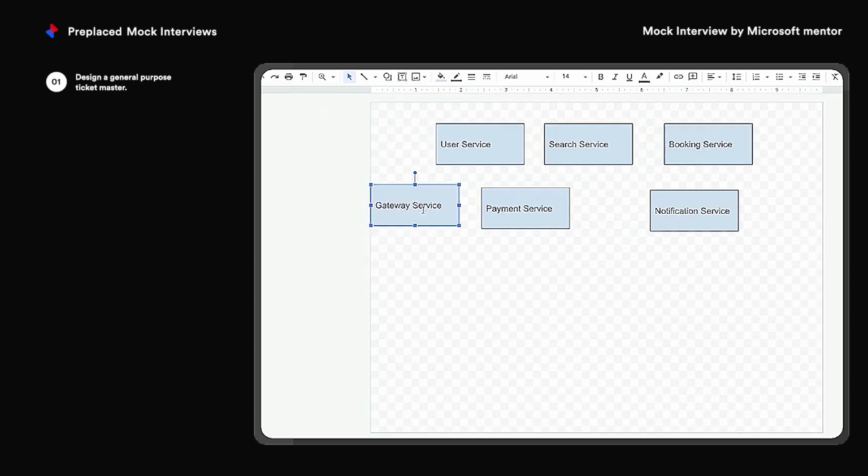The gateway service will be exposed to the user. Suppose the user wants to first see his screen or whatever he has booked, so you will redirect to a user service. And then suppose the user wants to search something, so there will be an endpoint for search based on event. In the client there will be multiple options like search based on concert, search based on movies, search based on some games perhaps. So this gateway service will call the search service. It's the exposed point to the outside.